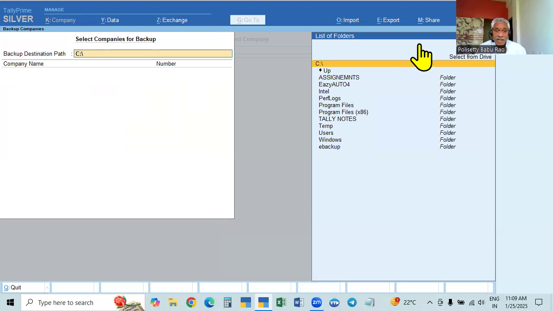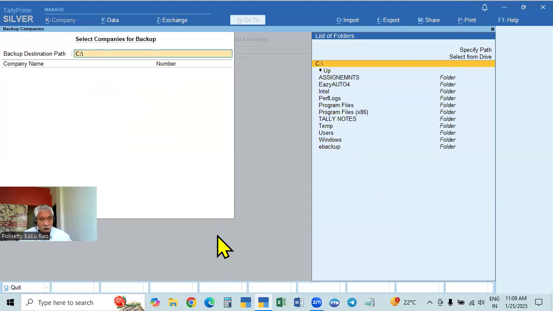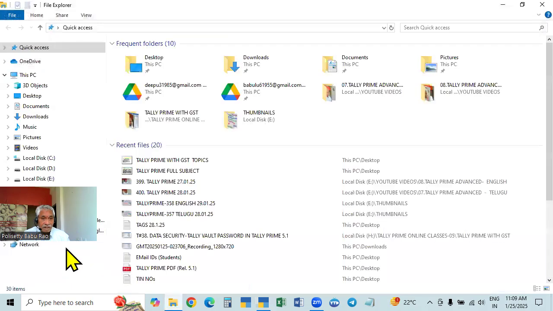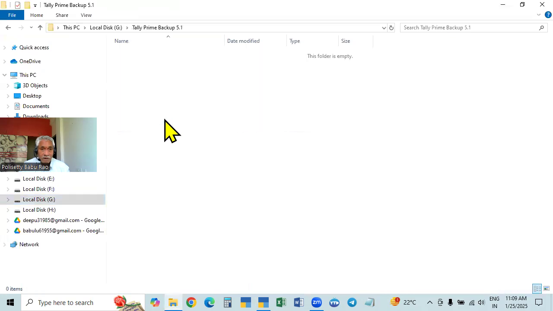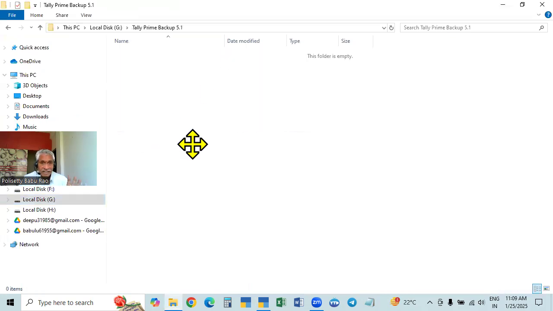So what is it here? We might have created it in advance, or we can create it now. Now we are making the backup. We can create it now, or if it is already created, we can select. Once it is created, next time onwards we just have to select it. Here we know we have already created it. In the G drive, we have created Tally Prime backup 5.1. No data is there, as we already created it. Like that we can create.